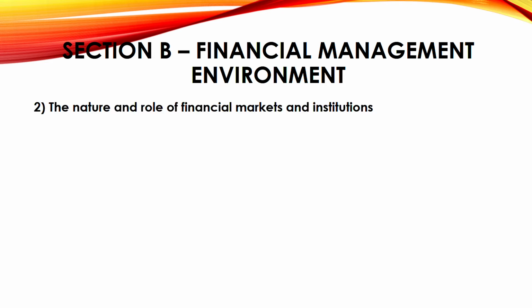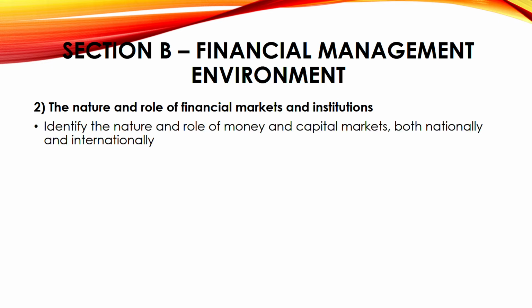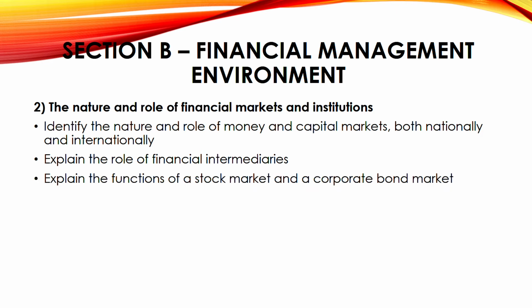Next we have nature and role of financial markets and institutions. This usually they don't ask as a question. It might come in MCQ. We'll work through all the MCQs also, so don't worry. Identify the nature and role of money and capital market both nationally and internationally. Explain the role of financial intermediaries. What is it? We'll know it. Explain the function of stock market and corporate bond market.